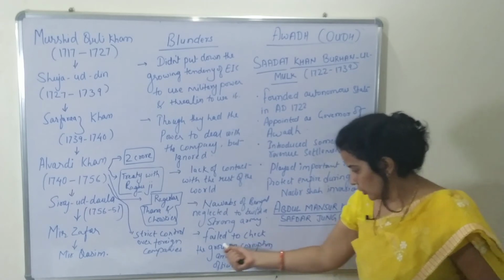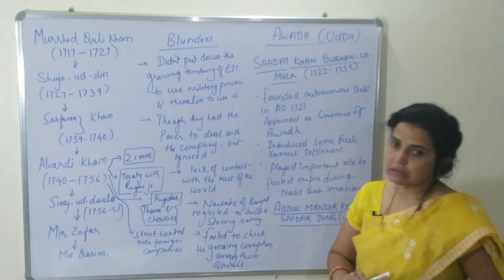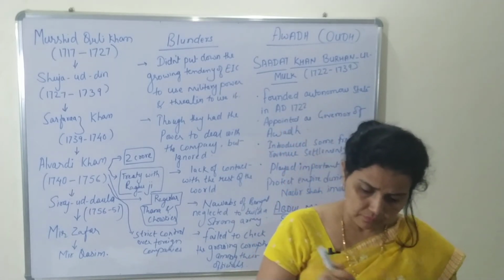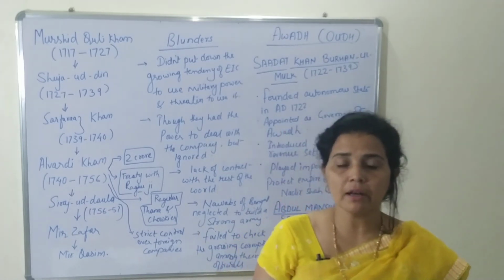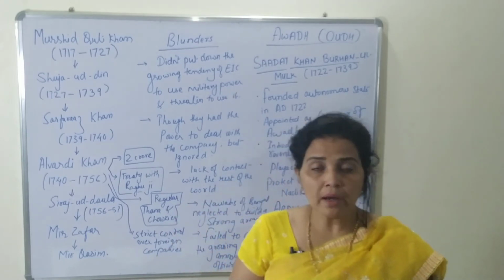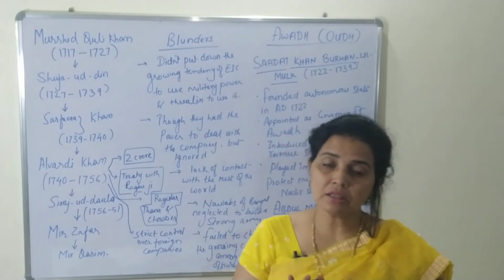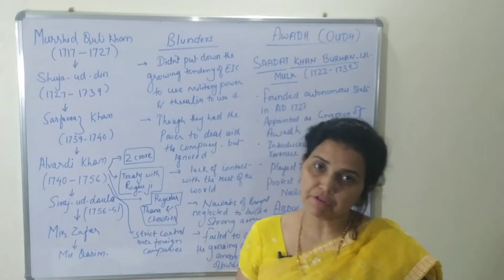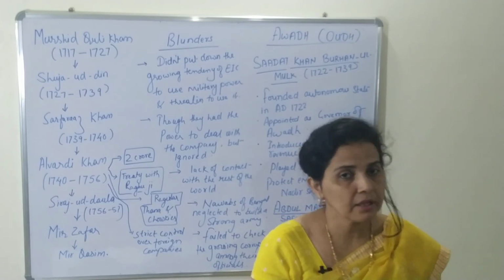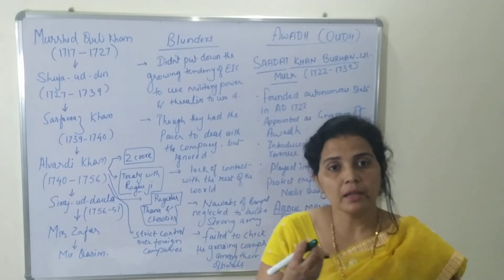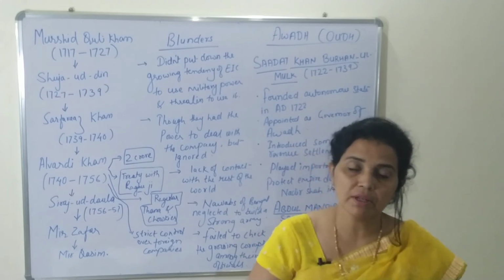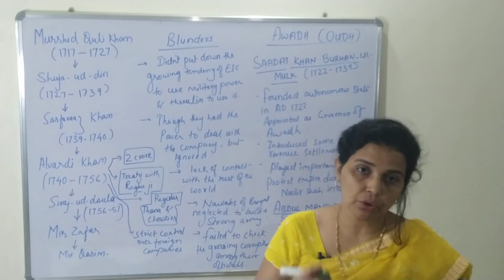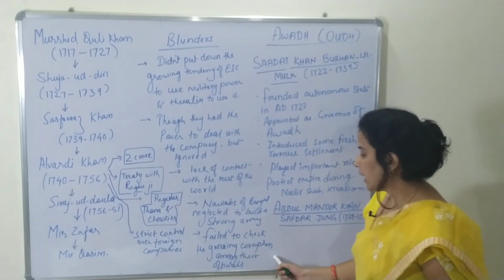They failed to check the growing corruption among their officials. Okay, so this was also one of the major reasons. If we go through the history of India, there are several incidents when a king or ruler lost the war, or he lost his name, because of corrupt officials. Corruption was there, but they were not able to curtail it. So this was also one of the main reasons why these Nawabs of Bengal finally vanished.